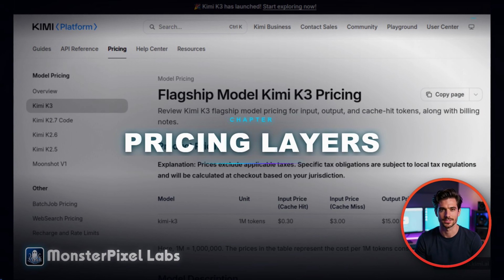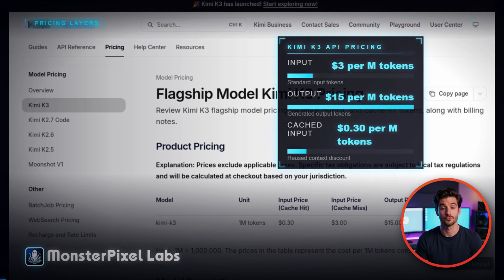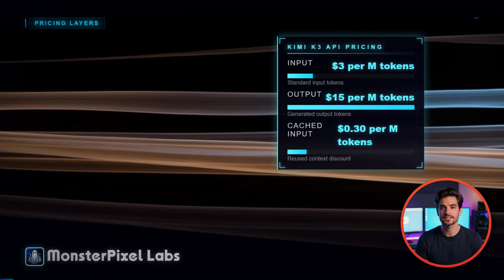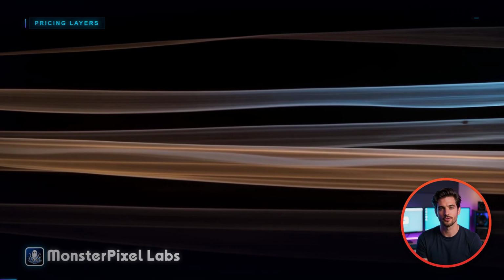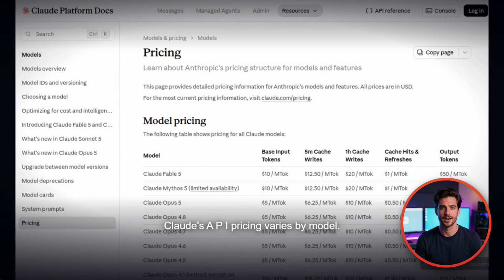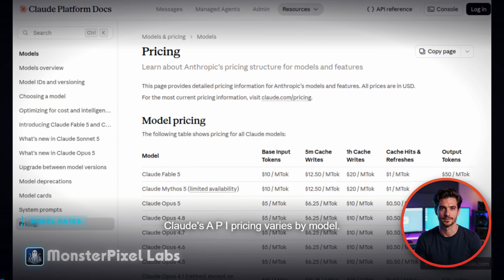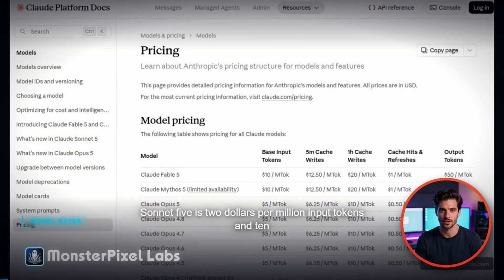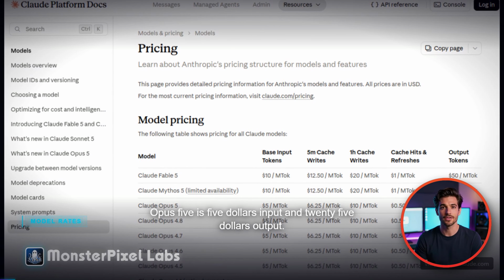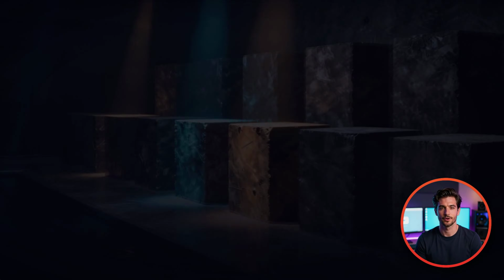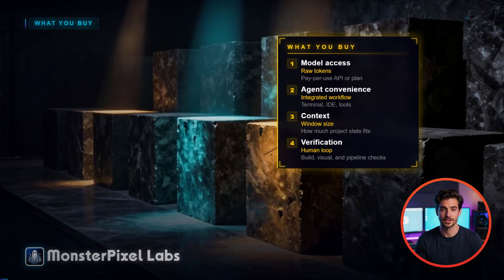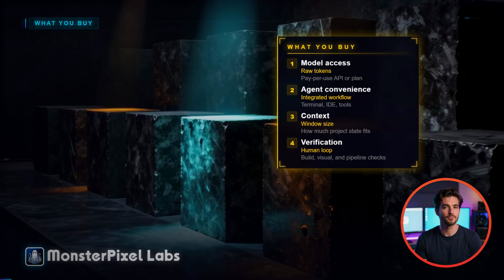That wiring has a cost. Kimi K3's API pricing is $3 per million input tokens, $15 per million output tokens, and 30 cents per million cached input tokens. If you reuse the same project context across requests, that cache discount can matter. Claude's API pricing varies by model. Sonnet 5 is $2 per million input tokens and $10 per million output tokens. Opus 5 is $5 input and $25 output. But Claude Code is often used through plans, sometimes up to $200 a month, so your limits may be governed by subscription usage rather than a simple token meter.